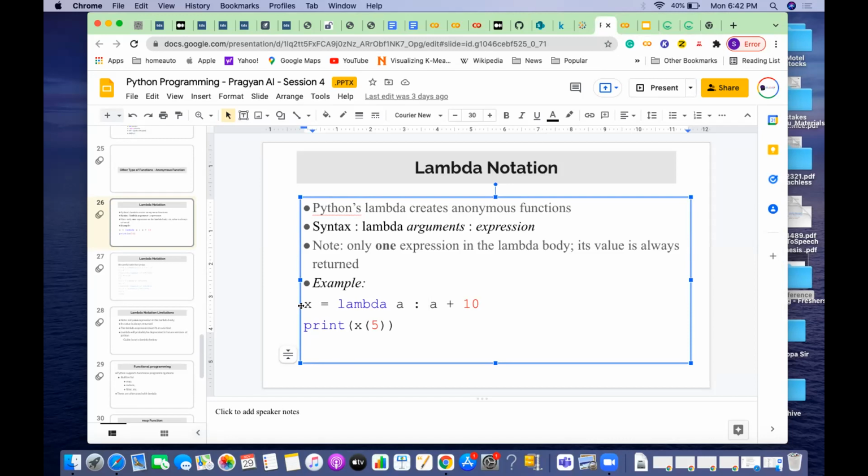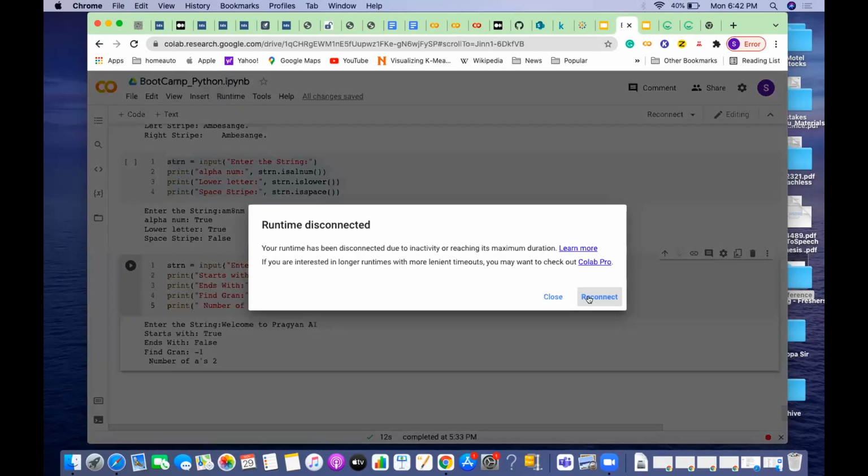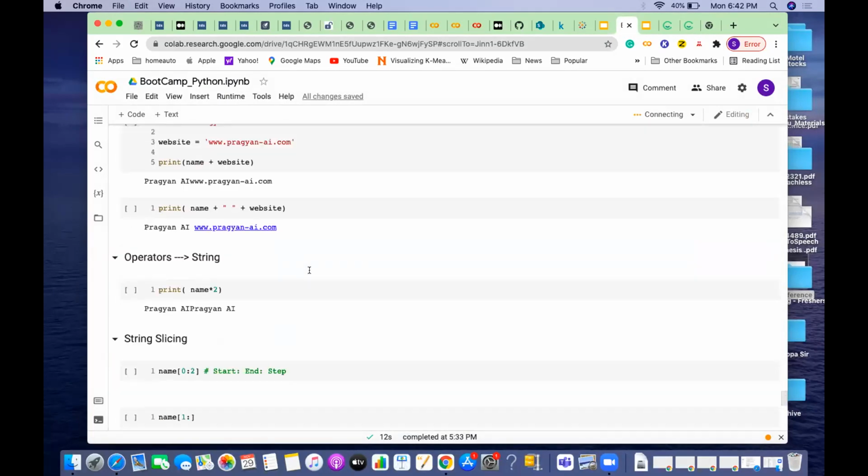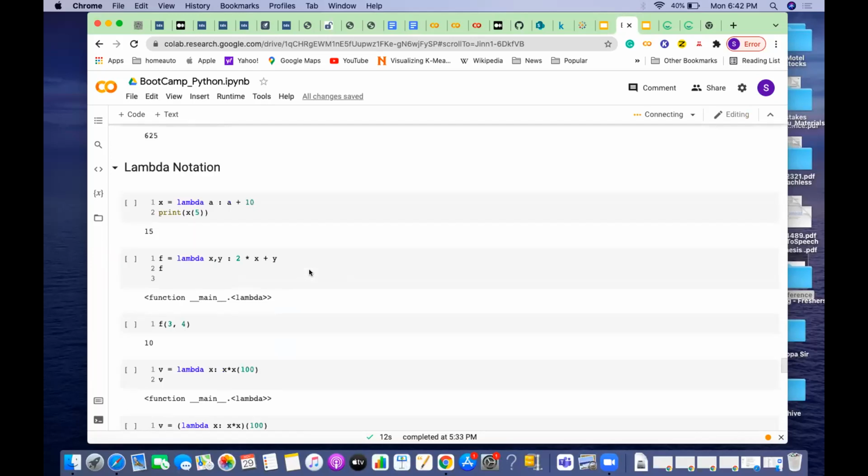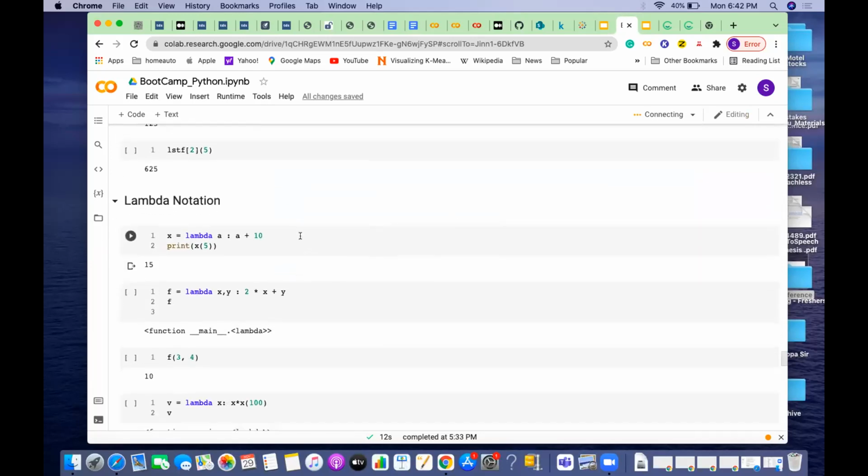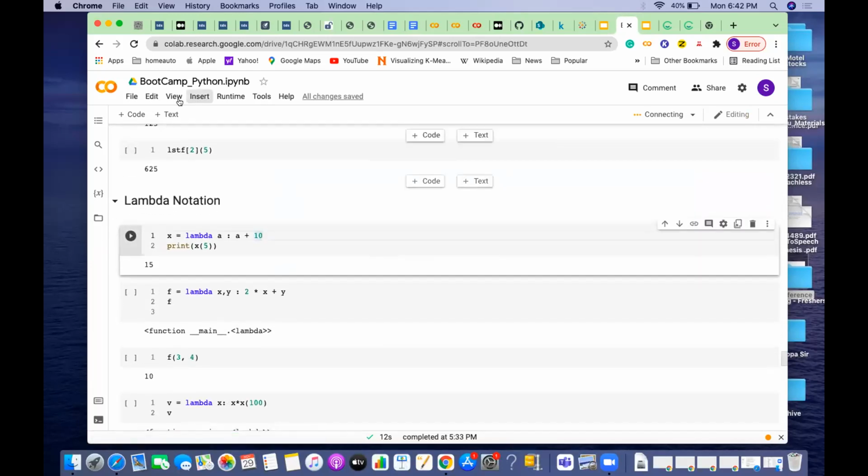See here, if you want to see how exactly it is executed, let me show you. If you see here, this is my Google Colab. I'll just wait for some time because it is connecting. Now it is connected. Now I can use it.